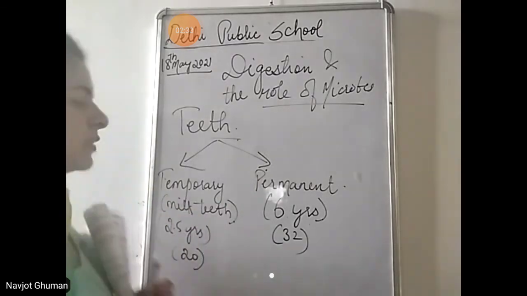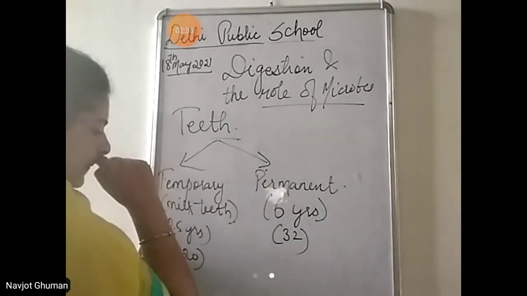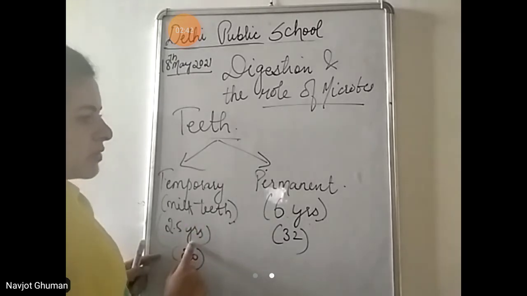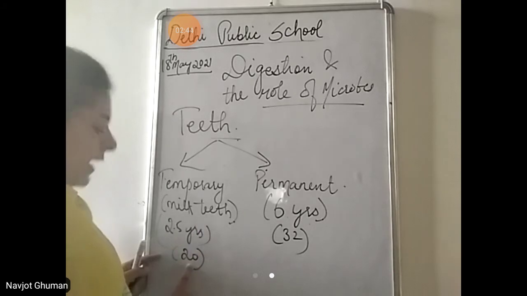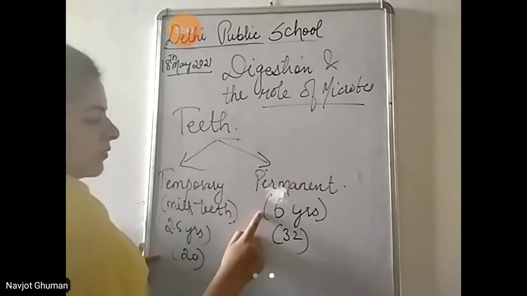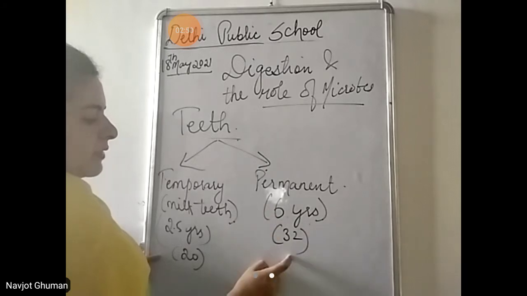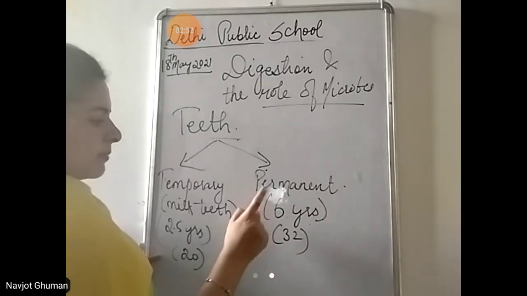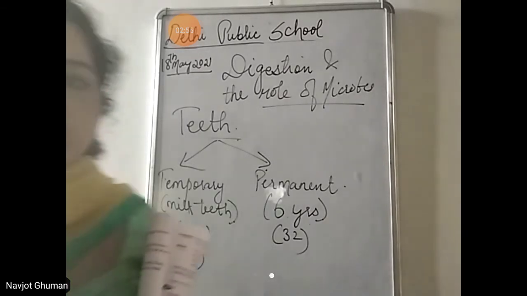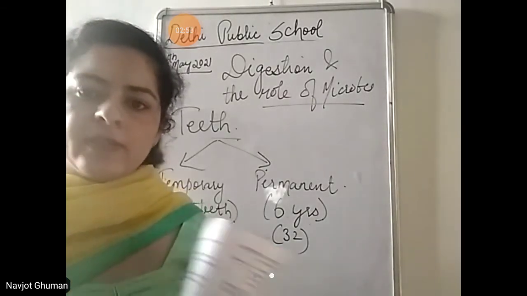So two types of teeth we have, temporary and permanent. Temporary teeth are also called milk teeth. They are smaller in size. They appear when the child is 2.5 years old, and they are 20 in number. Permanent teeth appear when the child is 6 years old. They are 32 in number, and they are bigger in size than the temporary teeth. These are the two sets of teeth.